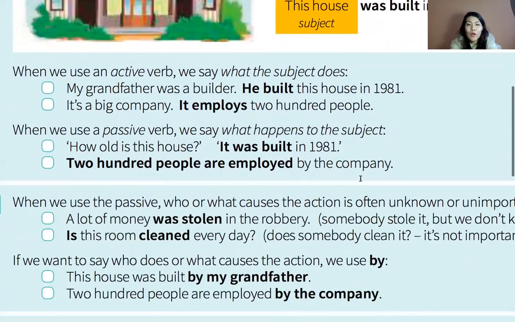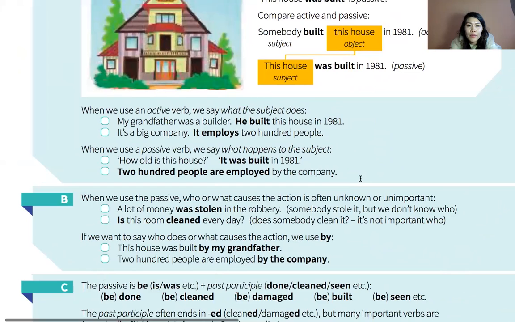So we also use a passive because who or what causes an action is often unknown or unimportant. When we don't know or it's not important, we use the passive. For example, a lot of money was stolen in the robbery because somebody stole it, but we don't know who. In that case, we say a lot of money was stolen. Was stolen is in past form, so we use to be in past form and the third form